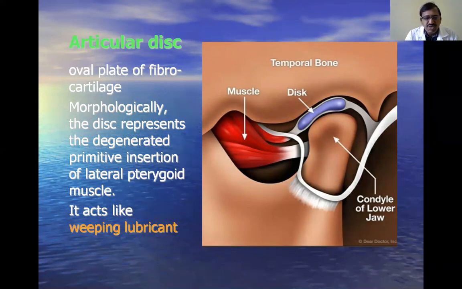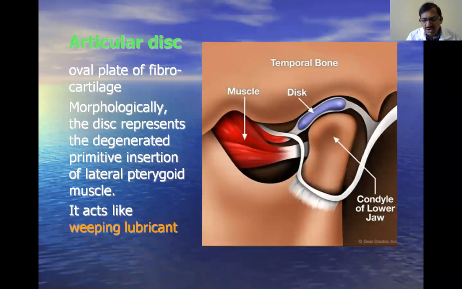Actually, if you see the lateral pterygoid muscle, it gets inserted into the joint capsule. Because as generations advanced and there was a degeneration of this primitive insertion, the intracapsular part of the lateral pterygoid remained as the intra-articular disc, and the extracapsular part continues as the muscle. That is the importance of the intra-articular disc.